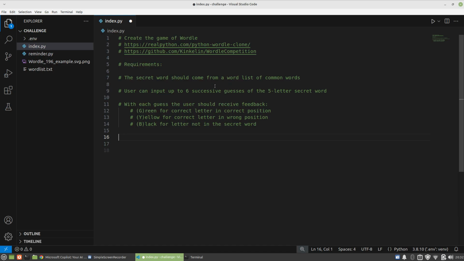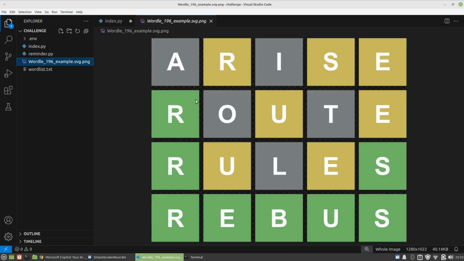Let me tell you what this game is. It became famous during the pandemic, and it works like this. I'll show you a screenshot. So it works like this, right? What you do is, there is a secret word that is taken from a dictionary of common words, so there's no obscure words, and it's a secret 5-letter word, and you have 6 attempts, 6 rounds to try and guess this word, right? And it's a bit like Battleships if you've ever played that game.